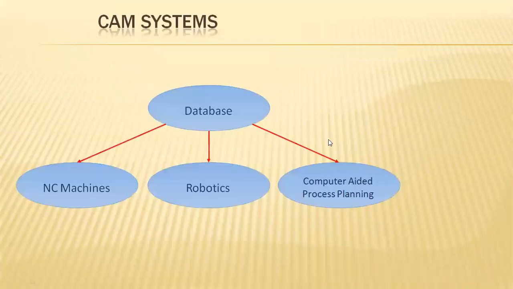Coming to the CAM systems, we already discussed that there will be a bulk accessing system database, which will be passing the instructions for the numerical controlling machineries for bulk production or job order production basis. So similar kinds of products need to be manufactured, such as batch production, with the same dimensional accuracies, the same geometrical specifications.